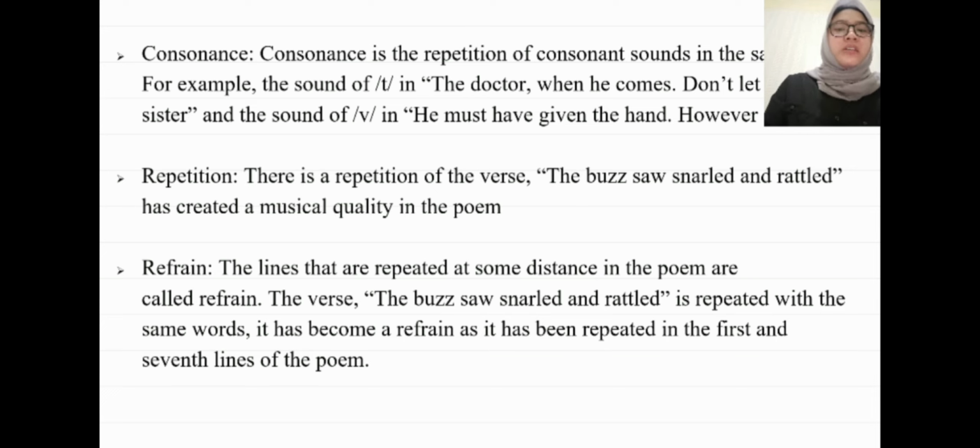The next is a refrain. The lines that are repeated at some distance in the poem are called a refrain. The first line, "the buzz saw snarled and rattled," is repeated with the same words. It has become a refrain as it has been repeated in the first and seventh lines of the poem.